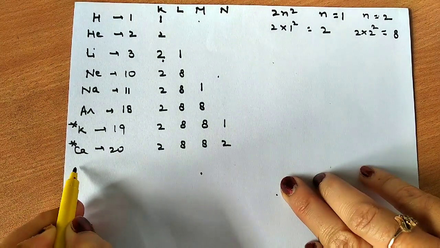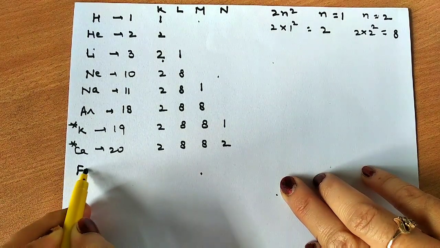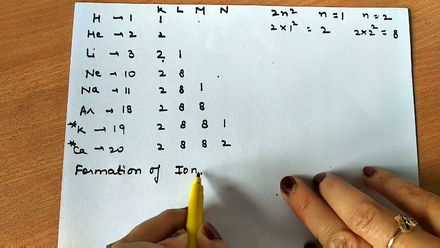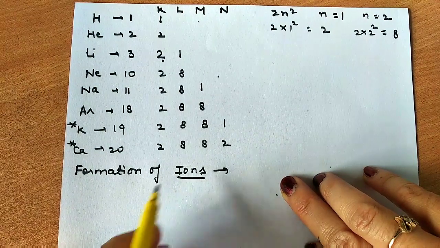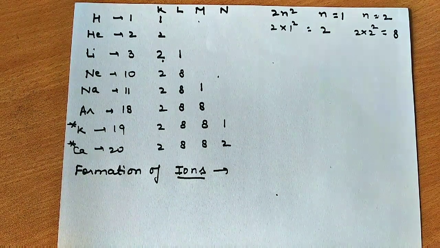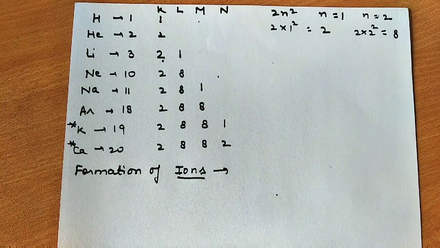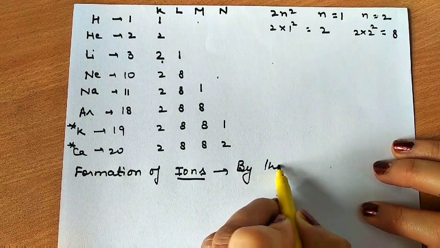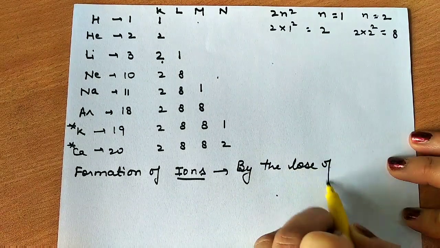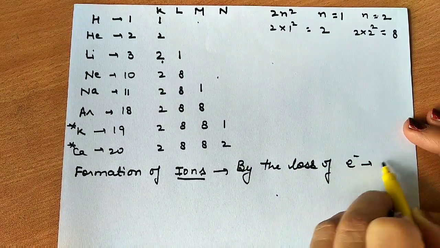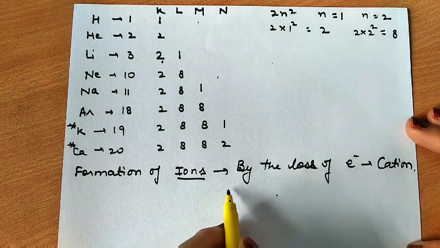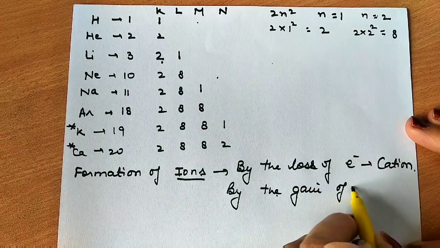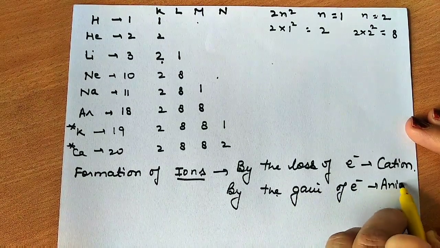Now the next point we have is formation of ions. How to form ions? We know that any atom loses or gains electrons to form an ion. By losing it forms a cation, by gaining electrons it forms an anion. Clear? So I can write, by the loss of electrons we get a cation, and by the gain of electrons we get an anion.